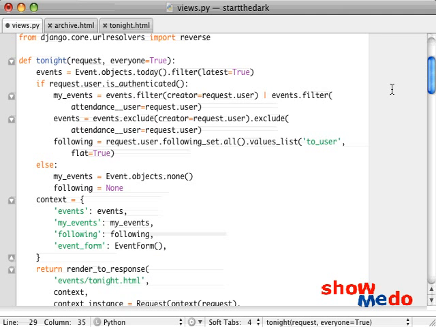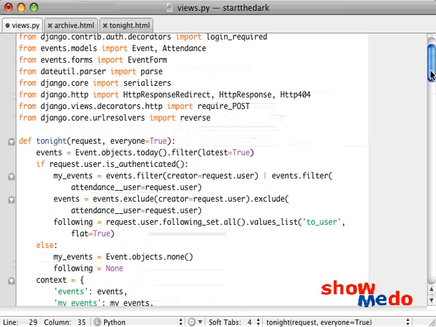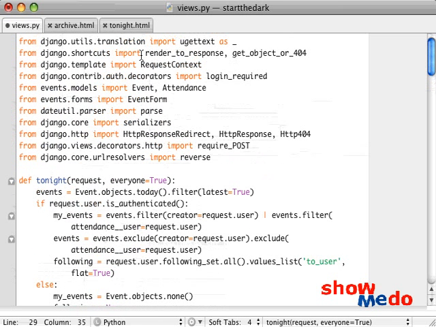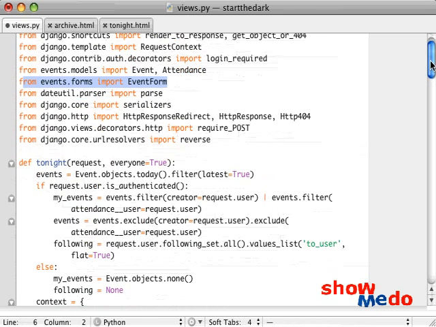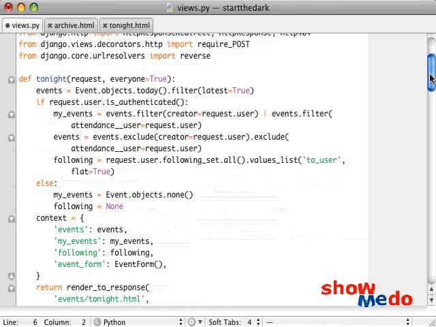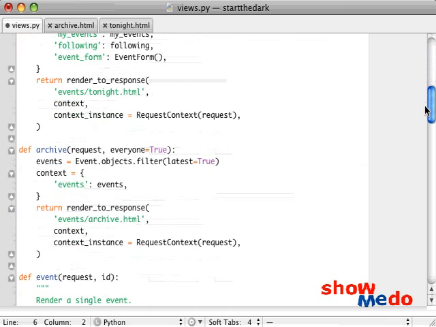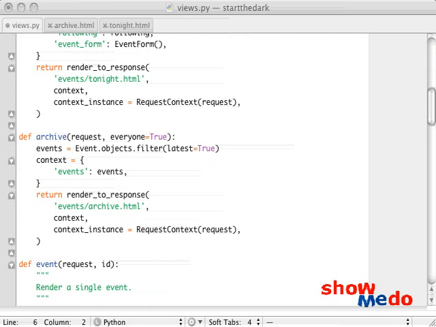And this allows us to, in that template, create a form which allows us to create an event right in that template. So we have event form imported up here. I went to the trouble of doing that already, and it looks like we already have everything else imported that we need. So let's go and do archive as well.